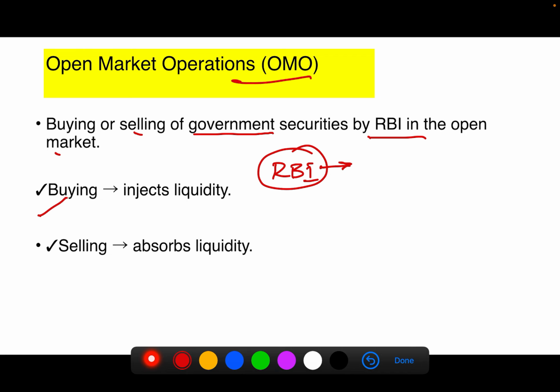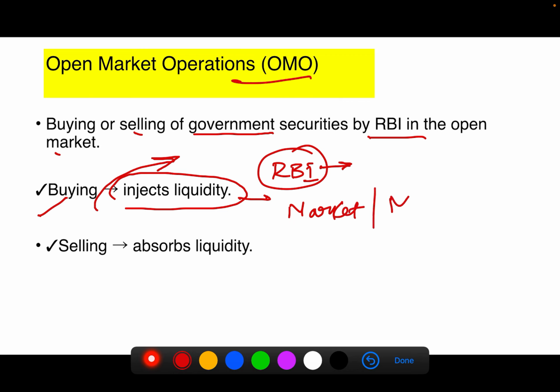If it buys securities, then it has to give money to the seller, that is banks, commercial institutions, or all India financial institutions. Then it injects liquidity into the market. There will be more money supply, therefore it may lead to an increase in inflation.